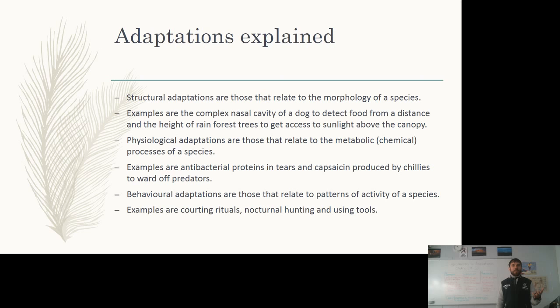Physiological adaptations are those that relate to the metabolic or chemical processes of a species, the things that the body is able to do. So this could be antibacterial proteins in tears, or capsaicin, which is produced by chilies to ward off predators. Lastly, behavioral adaptations are those that relate to patterns of activity of a species. Examples of these are courting rituals, nocturnal hunting, and using of tools. These are all behavioral adaptations.